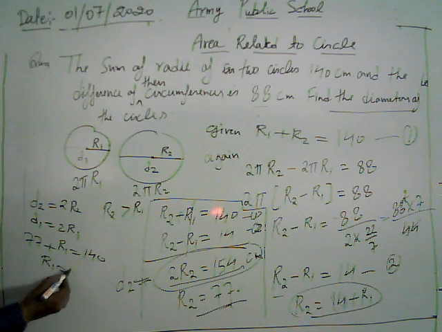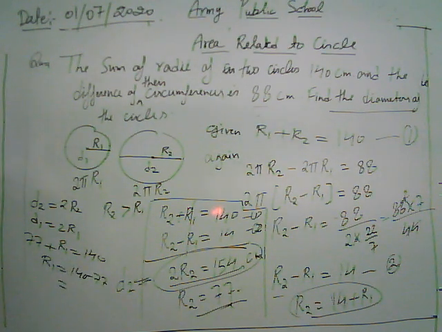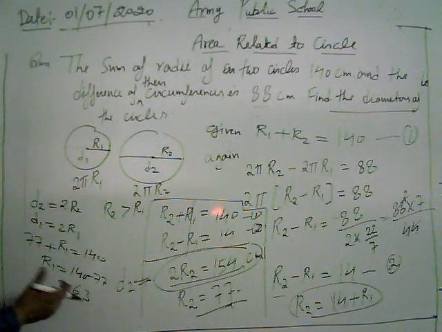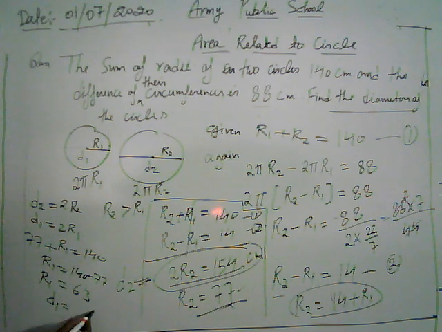Then the value of r1 is 140 minus 77, which is 63. Then what is our diameter? D1 is 126 centimeter.